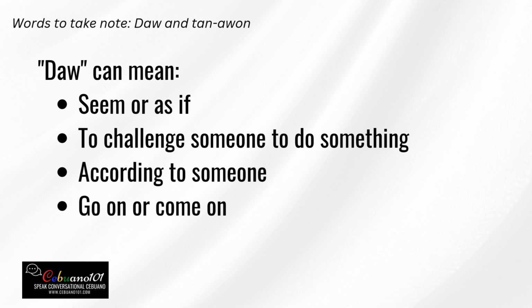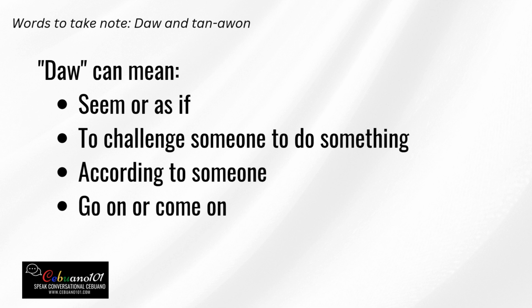Now let's discuss daw. These are the meanings of daw. Daw can mean seem or as if. The second one is to challenge someone to do something. The third one could mean according to someone. And the fourth one is like go on or come on.